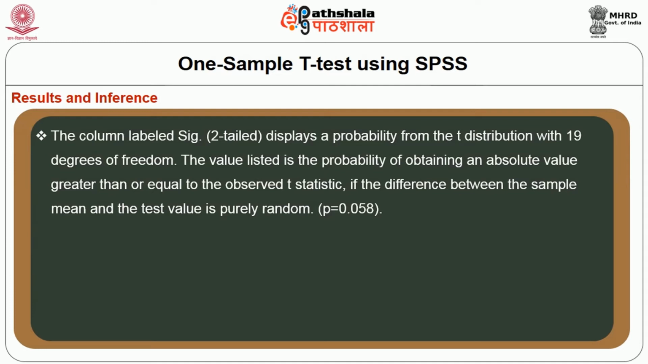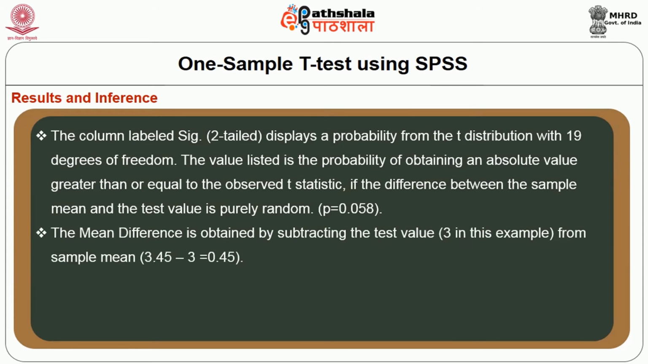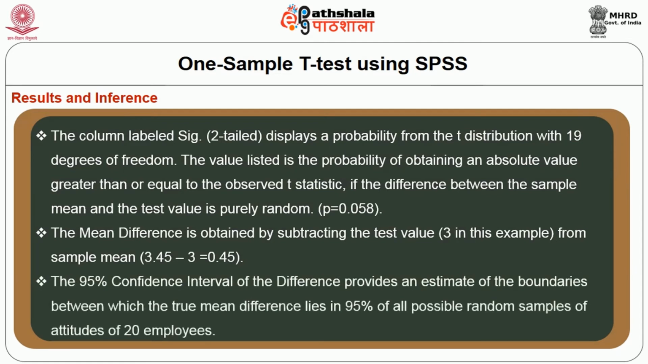If the difference between the sample mean and the test value is purely random, that is P is equal to 0.058. The mean difference is obtained by subtracting the test value 3 from the sample mean, 3.45 minus 3, that is 0.45. The 95% confidence interval of the difference provides an estimate of the boundaries between which the true mean difference lies in 95% of all the possible random samples of attitude of 20 employees.